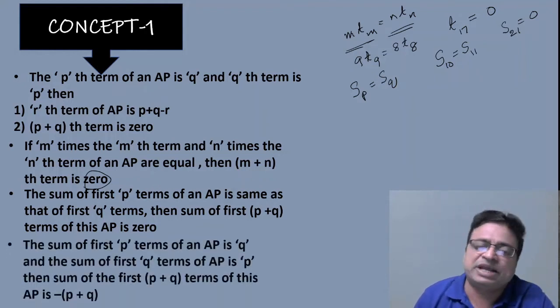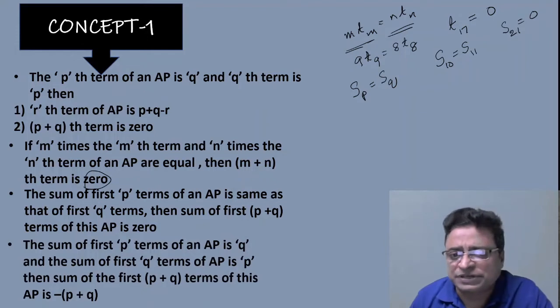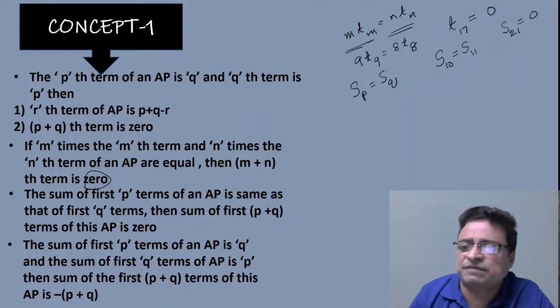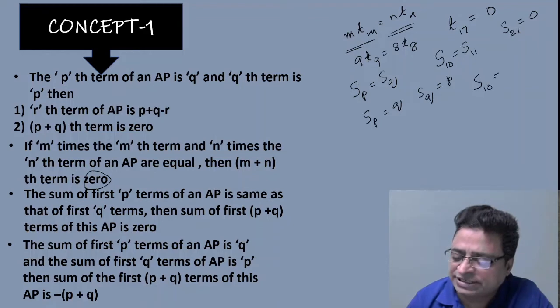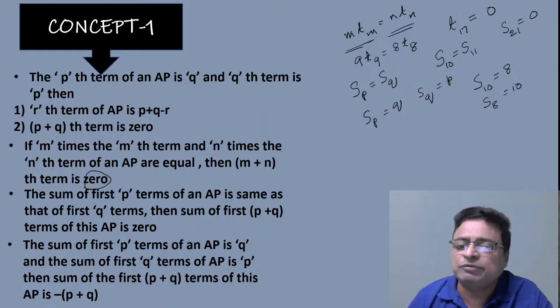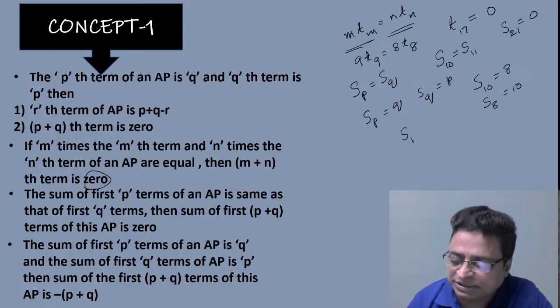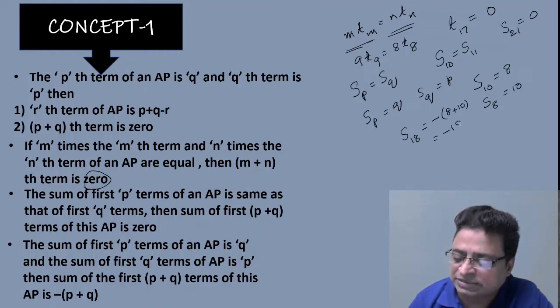Now coming to another important formula: the sum of first p terms of an AP is q, and the sum of first q terms is p. That means if SP is equal to q and SQ is equal to p. Say for example, the sum of first 10 terms is equal to 8 and the sum of first 8 terms is equal to 10. Then what would be the sum of first 18 terms? That means 10 plus 8 terms. Then the answer would be minus of p plus q, that is minus of 8 plus 10, that is minus 18. Immediately you can write the answer as minus 18.